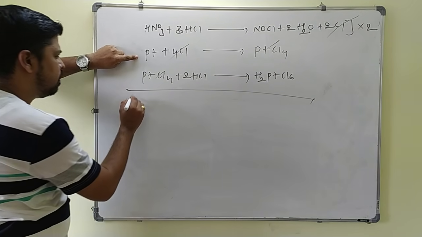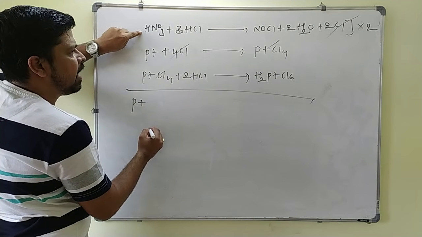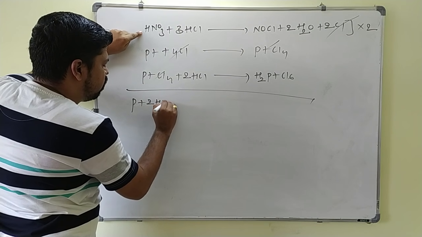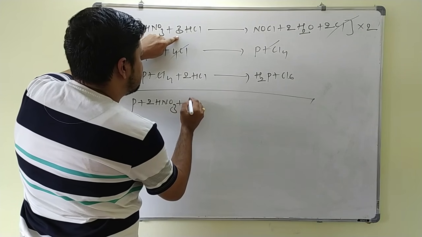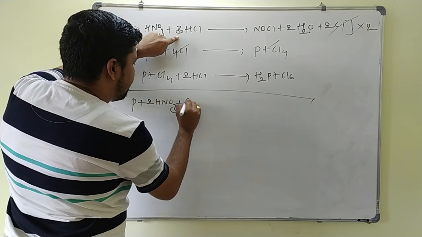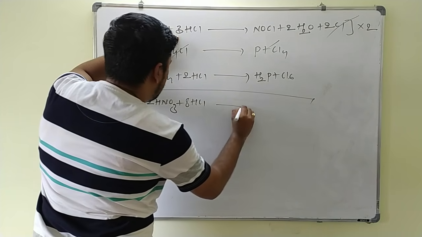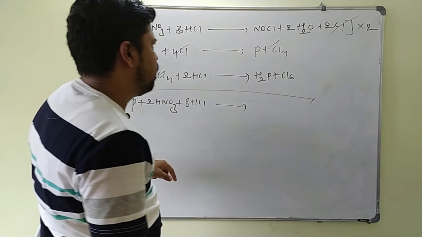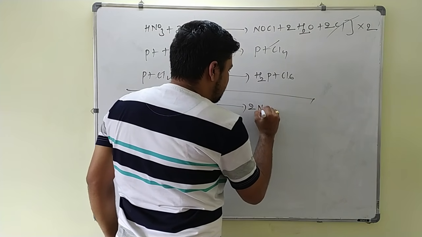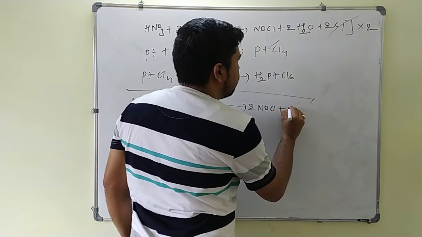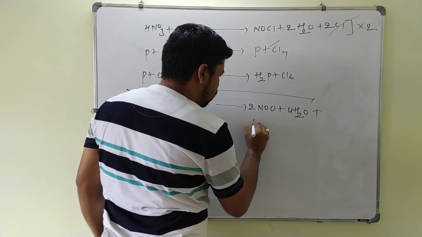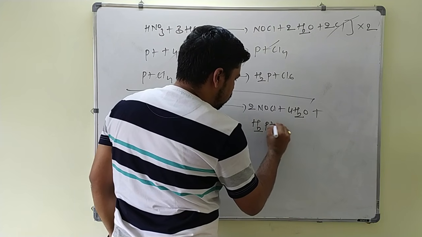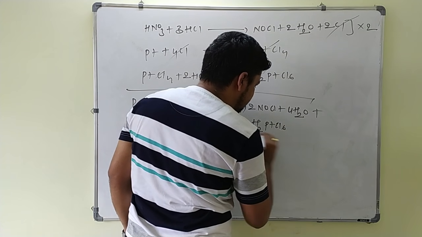Then you can write platinum reacts with 2 times HNO3 plus 3 2s are 6 times HCl, and 6 plus 2 is 8 times HCl, giving 2 times NOCl plus 4 times water molecule plus chloroplatinic acid, H2PtCl6.